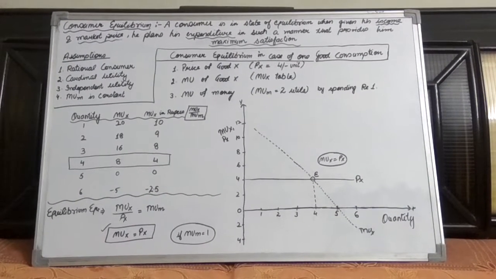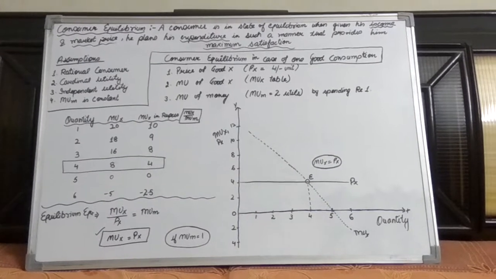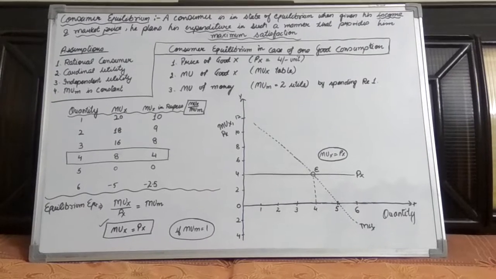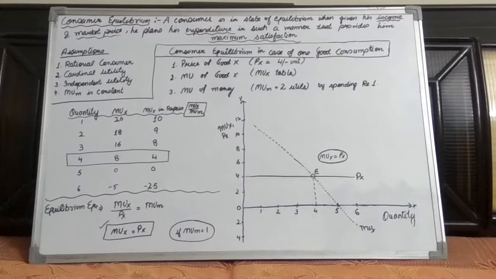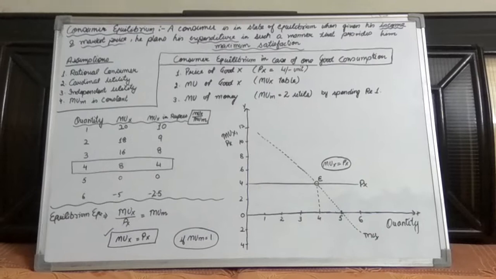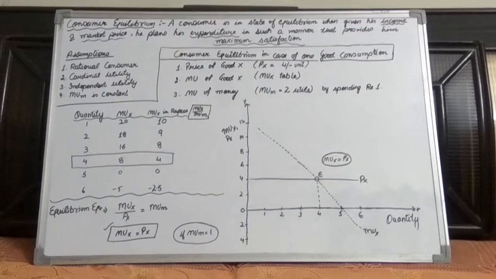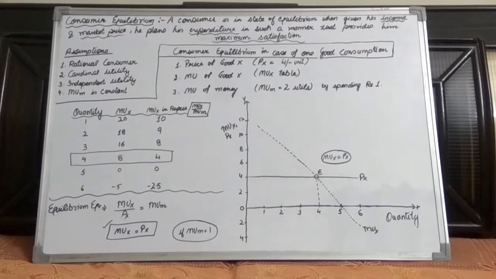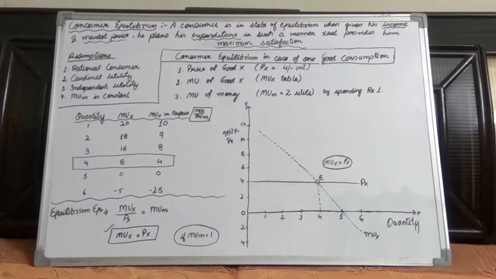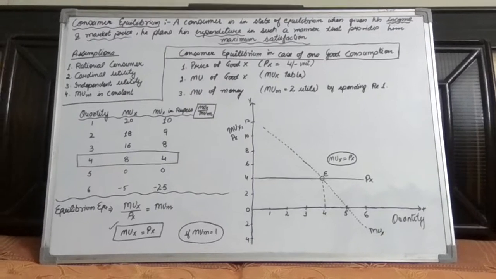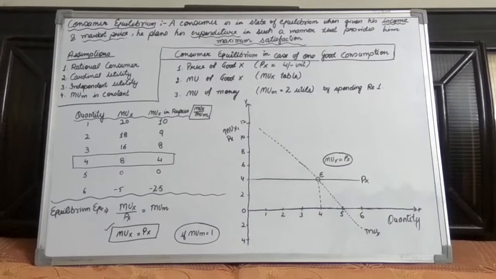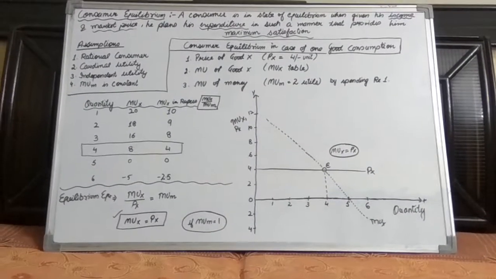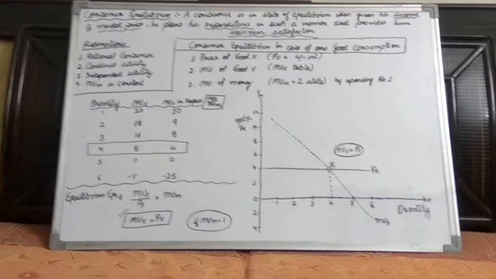So as per these factors, we have the equilibrium equation at the bottom of the table, that is MUX upon PX should be equal to MUM. It means these three components should be equal to each other, as in the ratio marginal utility from X divided by price of X, this ratio should be equal to MUM. And if the value of MUM is equal to 1, then MUX would become equal to PX. Let me proceed further with the table values.